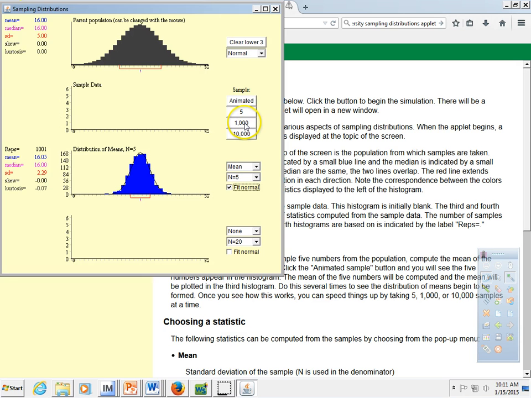Now we can increase this to 2001, 3, 4, 5, go all the way up to, well, I don't know what happened there. But anyway, I think I cut off some of the animation. But go up to 10,594 reps. And what we're finding is that the mean is still pretty close. The standard deviation is still smaller than the original.